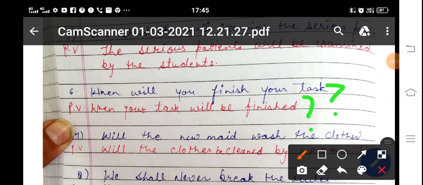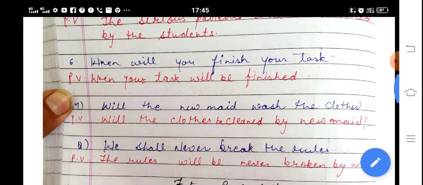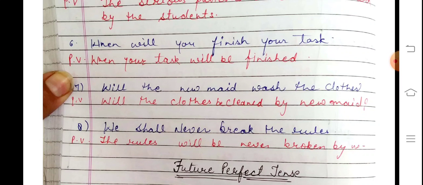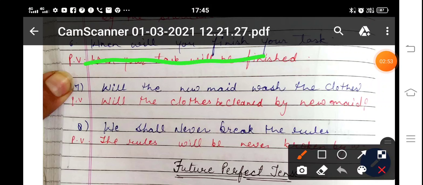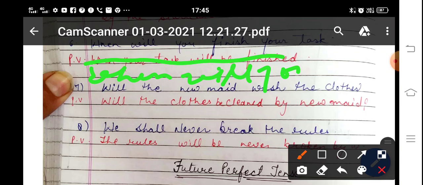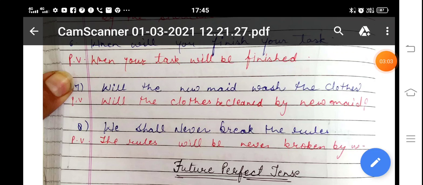Okay. Will the new maid wash all the clothes? This is wrong. Here, when will your task be finished?